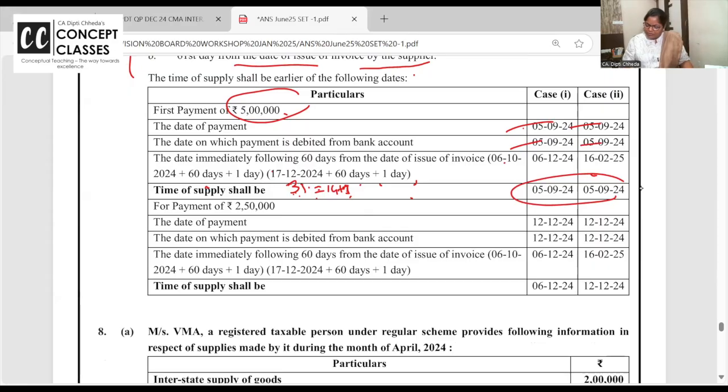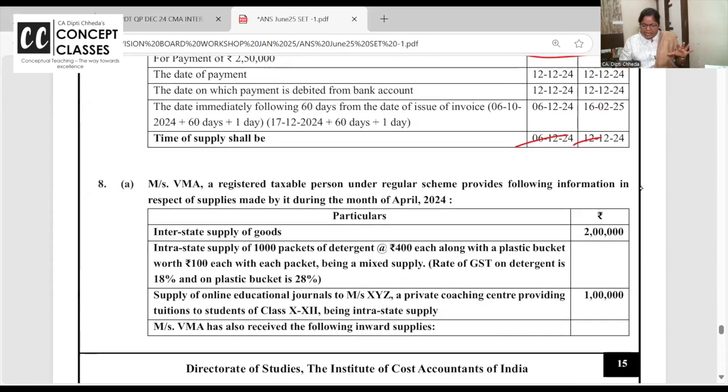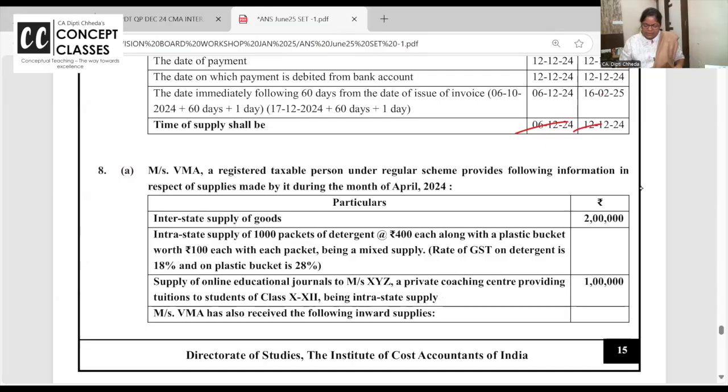Now for the 250. Which one is earlier? The 250 payment came later. But from the invoice, 61 days only is the time of supply. Invoice is 6/10, so 6/12. Here, payment is after the invoice. So whichever is earlier you have to take. Just take your time and calculate. You will get it.